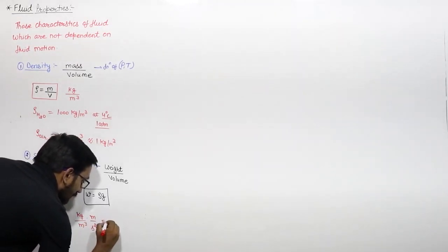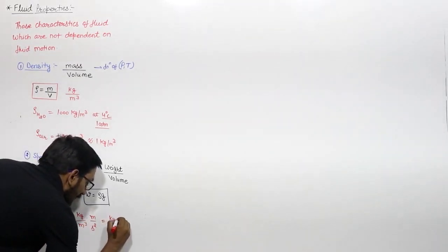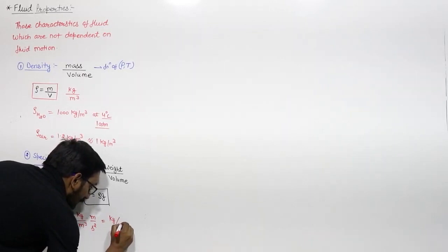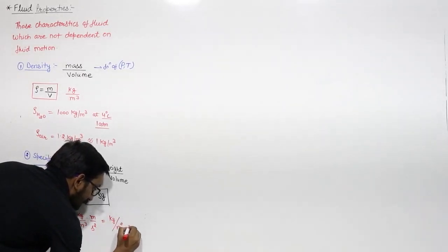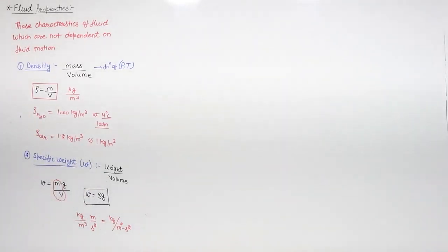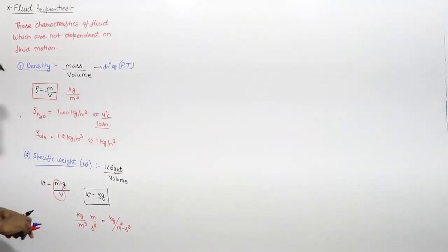So the unit of specific weight is kg per meter square second square. This is the specific weight unit, right? So this is all about the second property, that is specific weight.